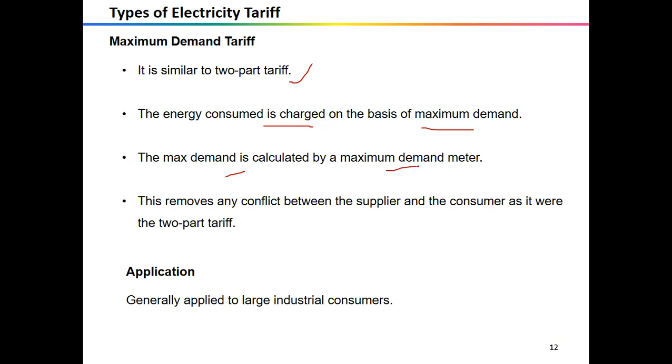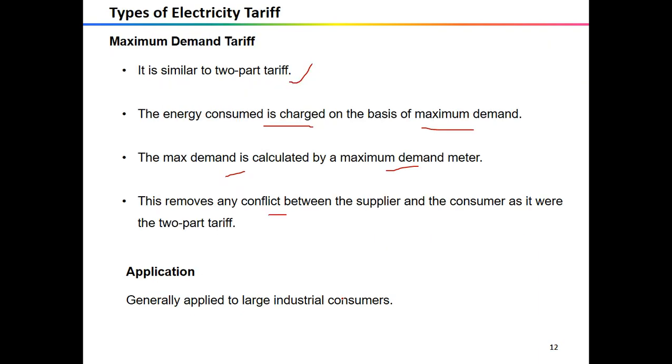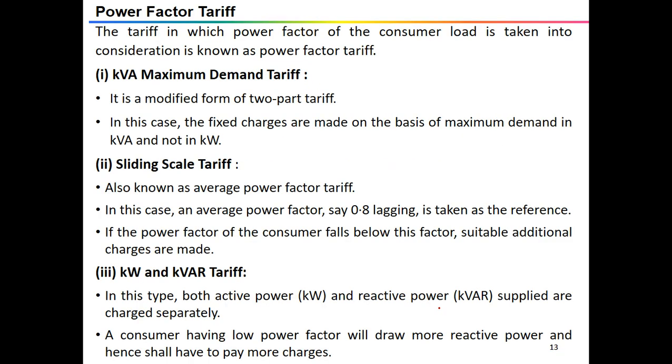So we have to put a meter there, and it removes the conflict which we have seen in the previous slide. There is a conflict because there is no determination of the maximum uses, but here we can use a meter that can measure the maximum demand, so the conflict can be removed. It is generally applied to a large industrial consumer.